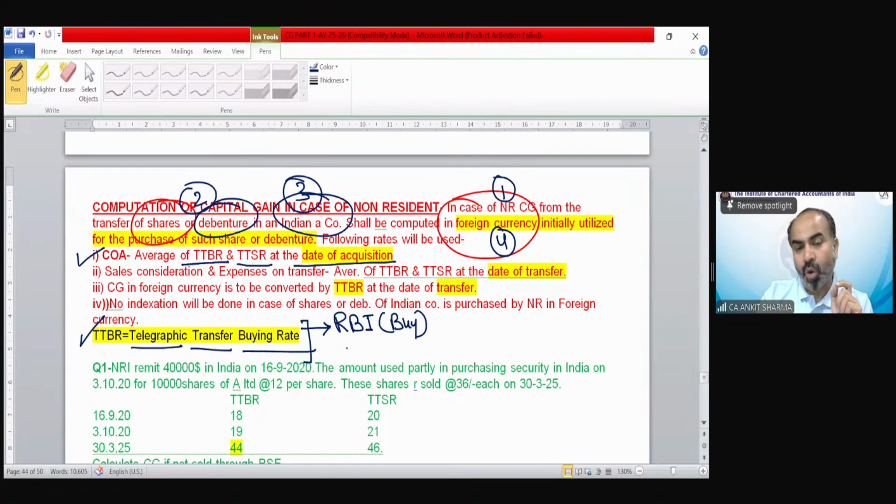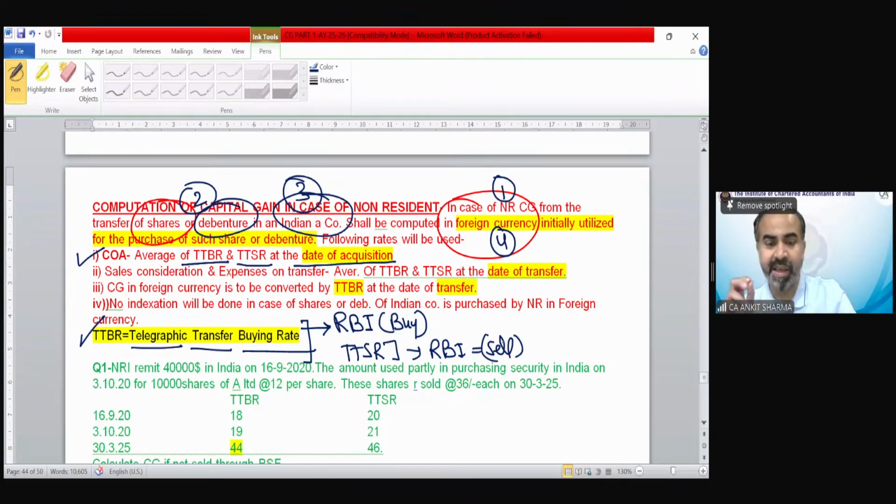And what should be TTSR? This is the RBI selling rate. If you want to purchase foreign currency and you go to the RBI saying you need foreign currency, this would be the rate at which they are going to sell you the foreign currency. And of course, TTSR would always be higher than TTBR.